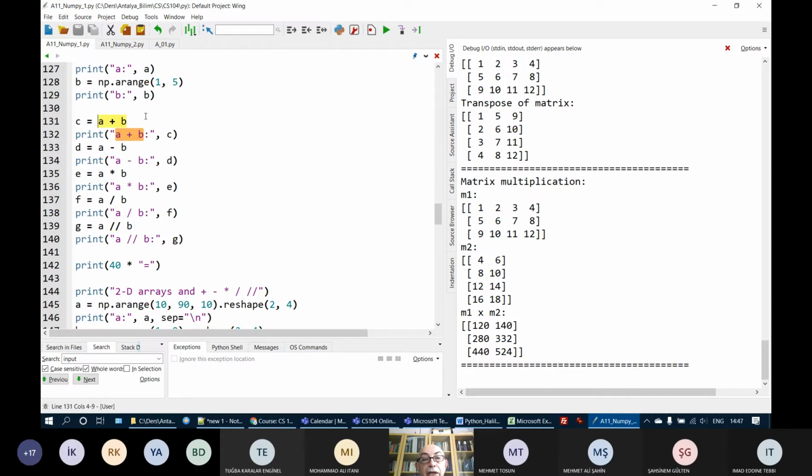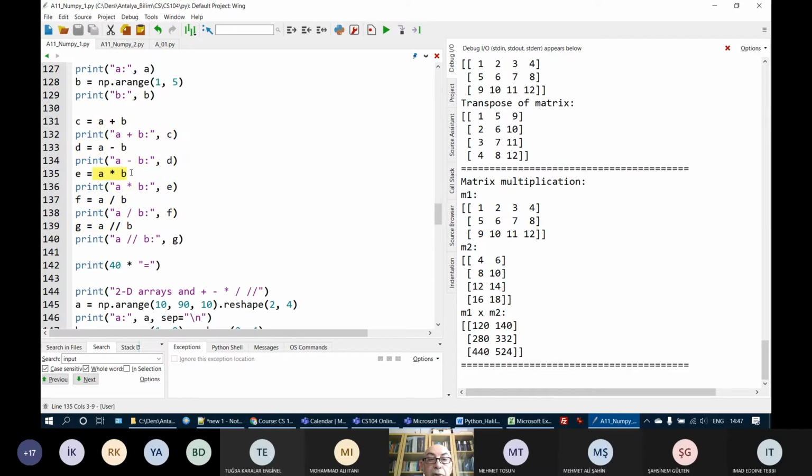The sizes must be equal, and it will create a new array in which every element is added to the other array's element one by one, or subtracted from or multiplied with it. So the arithmetic operations just perform element by element addition, subtraction, multiplication, division, and floor division.